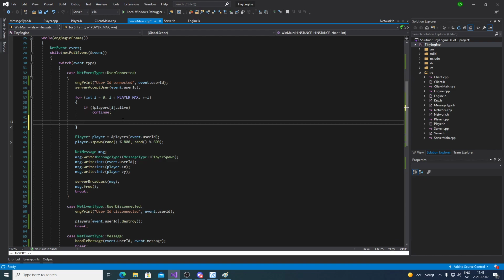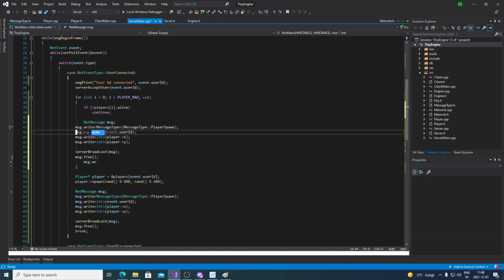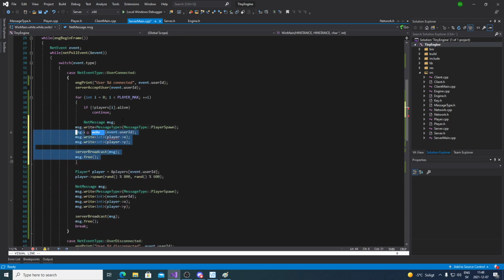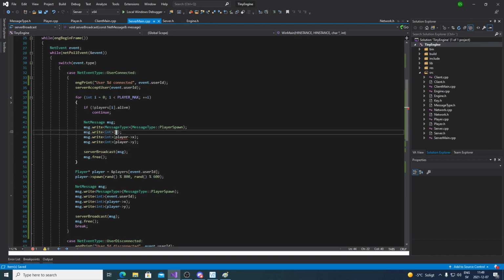Yeah, so if they aren't alive, we don't care. But if they are alive, we're gonna send a spawn message. So we're just gonna send a message and write this stuff, essentially. We're gonna send player spawn. Instead of user ID, we're gonna send this player, so we're gonna send I. That's why I made a for loop like this. We're gonna send I.